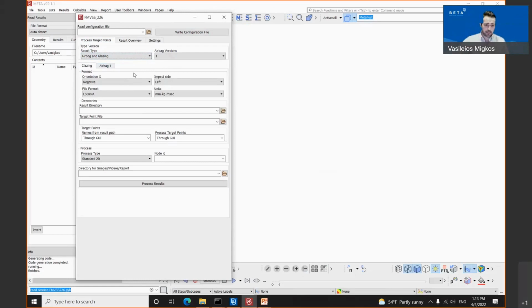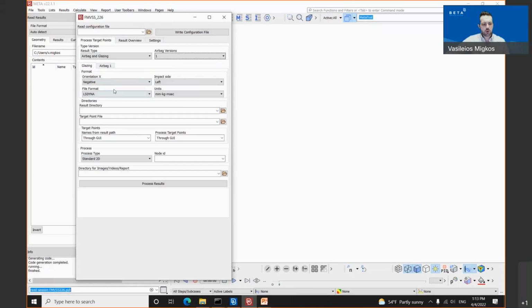And in order to select more airbags, we need to click the airbag version drop-down menu or button and select the option 5. Once the option 5 has been selected, 5 tabs for all the 5 airbags appear. We will proceed on with 1. We will keep this simple in order to get fast results and a fast report.